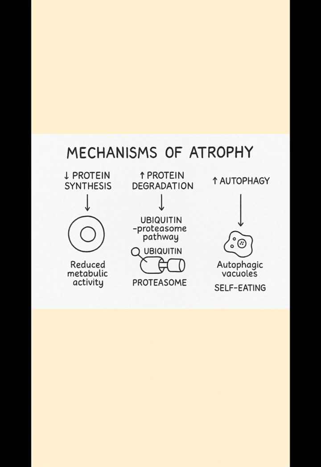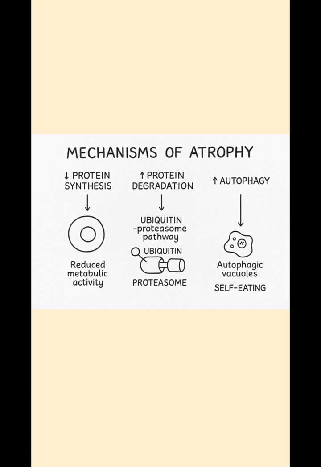The body breaks down proteins faster using the ubiquitin proteasome pathway. Damaged or unwanted proteins are tagged with ubiquitin, and these are sent to the proteasome where they are destroyed, resulting in loss of structural proteins of the cell, ultimately leading to the shrinkage of the cell.